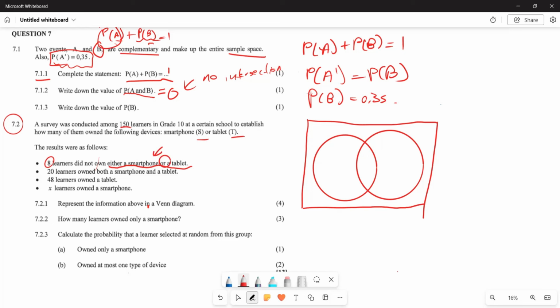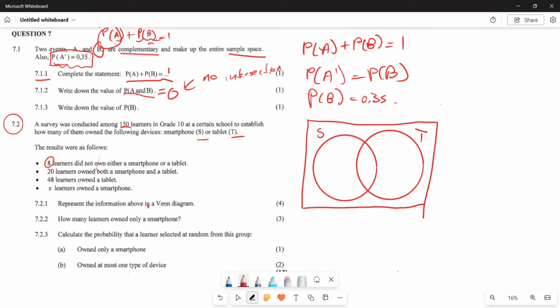And the reason why these cycles are going to intersect each other is because here we are having an "or", which means we are having what? Not necessarily in this one, but in this one we are having an "and", right? And an "and" means there is an intersection, which means there is a correlation between the two things, right? So now, since you are having learners who are having both, you are going to start here. This is going to be the probability of smartphone, and this is going to be the probability of tablets, right?